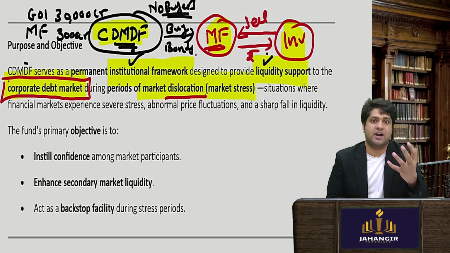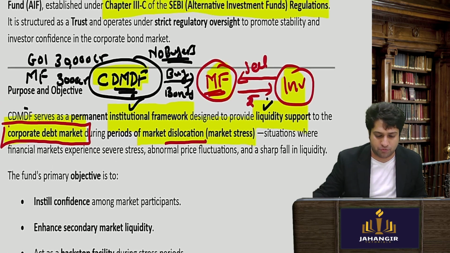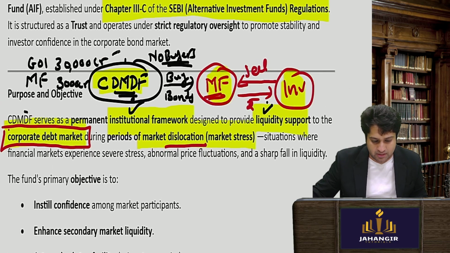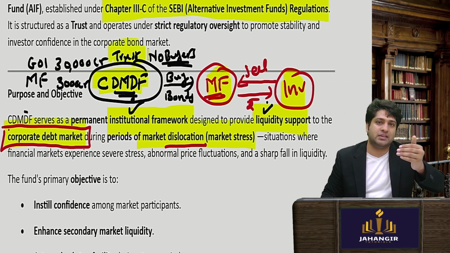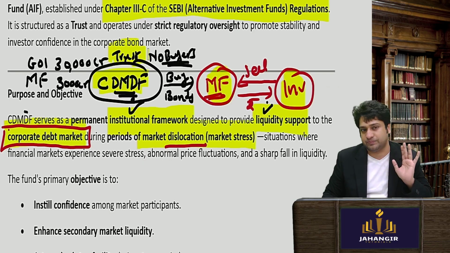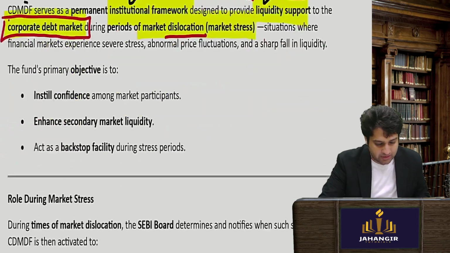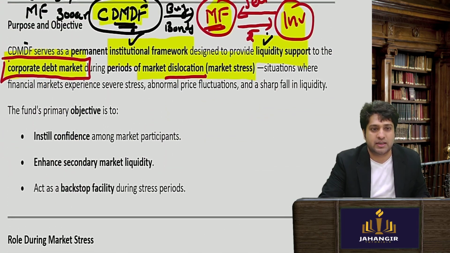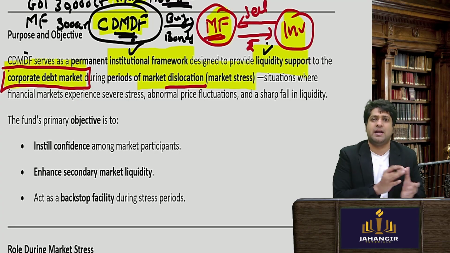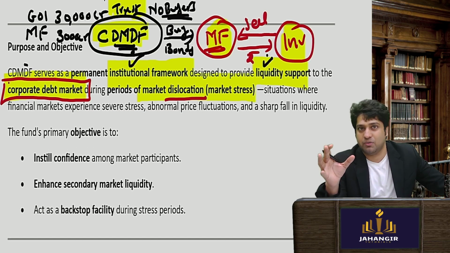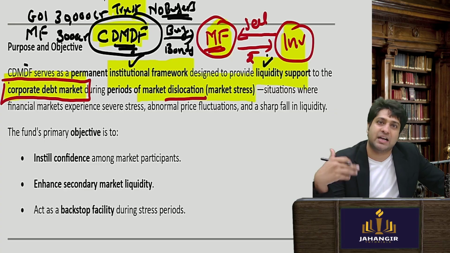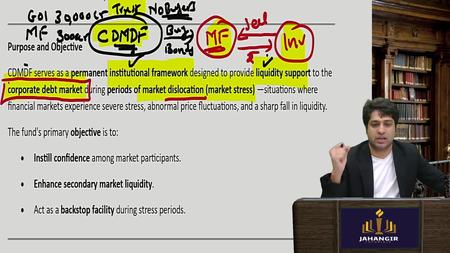So this fund is obviously made in the form of a trust. This fund is made in the form of a trust to protect the mutual fund industry from sudden shocks. So let's read. The development fund is for the corporate debt market, because the corporate debt market is a very crucial segment where people are looking for stability, and that is why people invest in debentures.